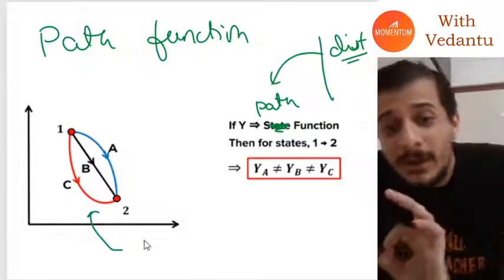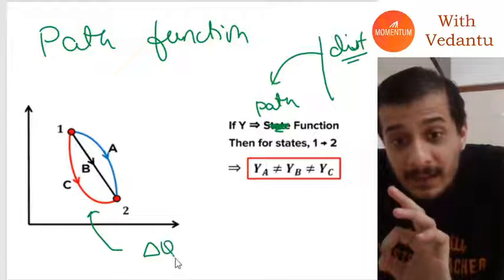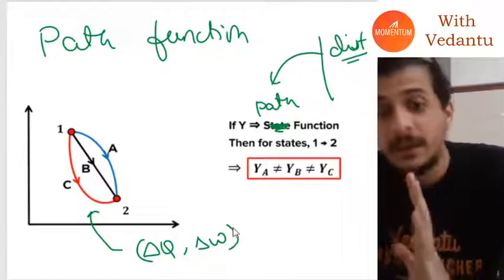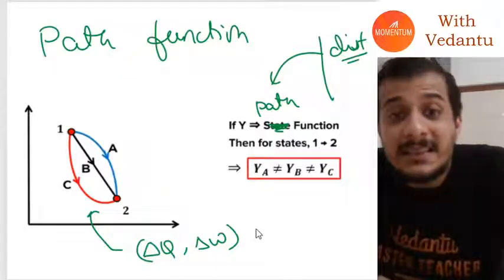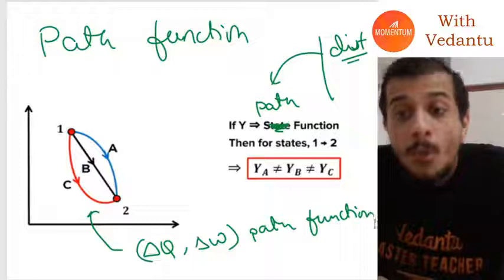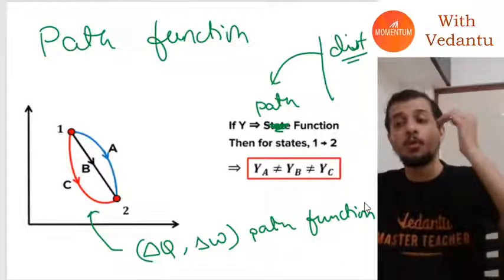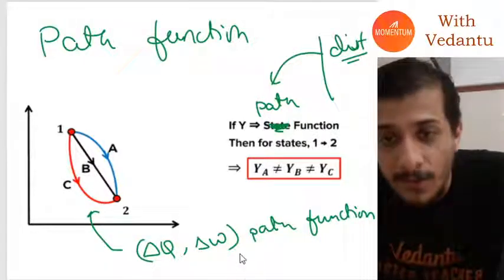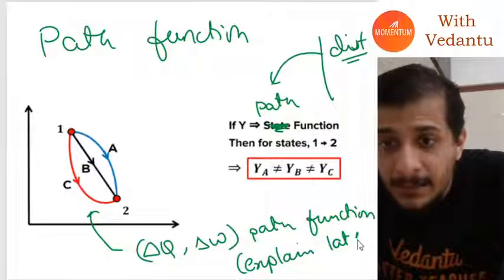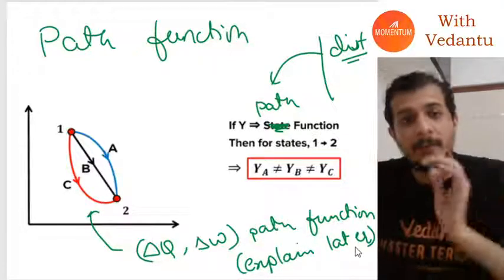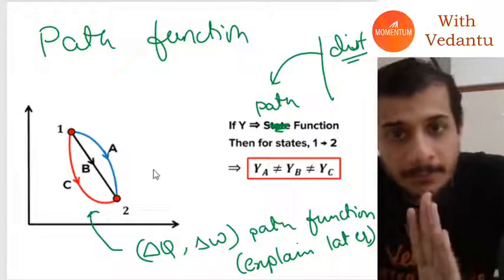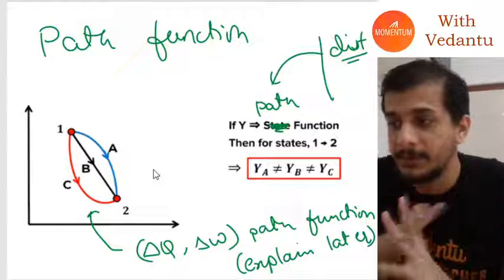Similarly, in thermodynamics, these two variables, the heat given to the system and the work done by the system, heat and work, are path functions. Their value depends on what path you take to go from initial to final state. Okay, I will explain this a little bit later, not right now. I hope everybody understood, guys.